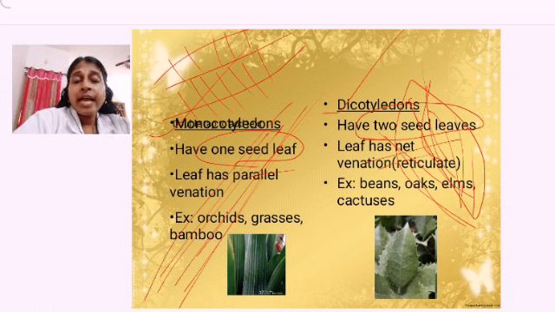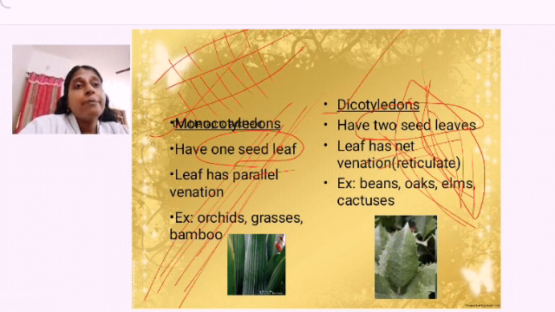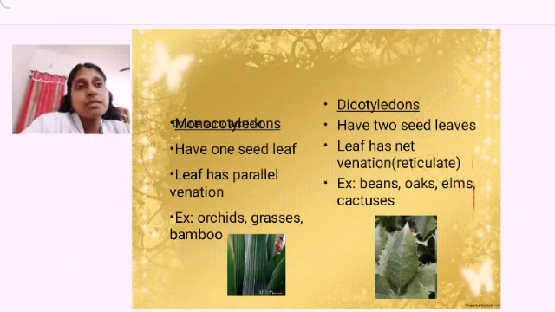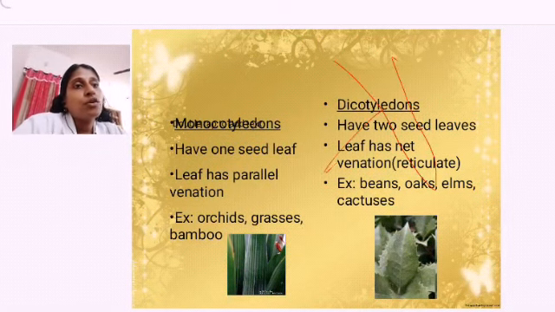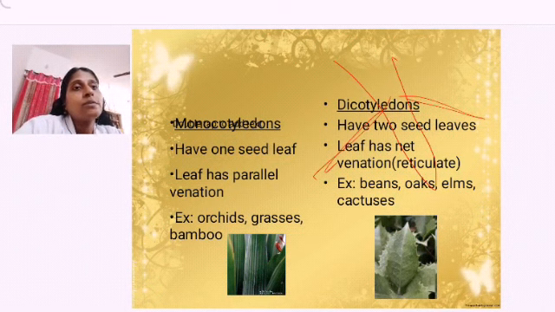That is the difference between monocots and dicots. And dicots usually have a taproot system. You know what a taproot system is? Taproot system means they have a main root, and from that the secondary root, tertiary root, rootlets. Like this the structure will be.